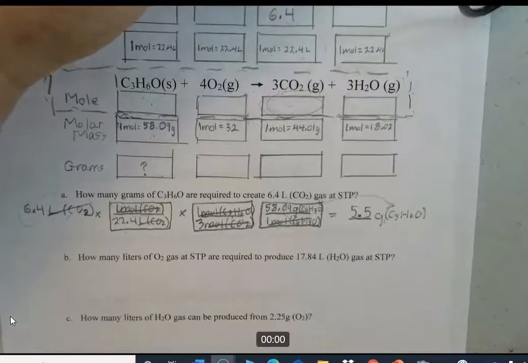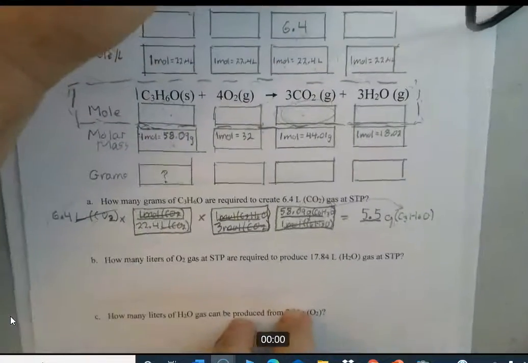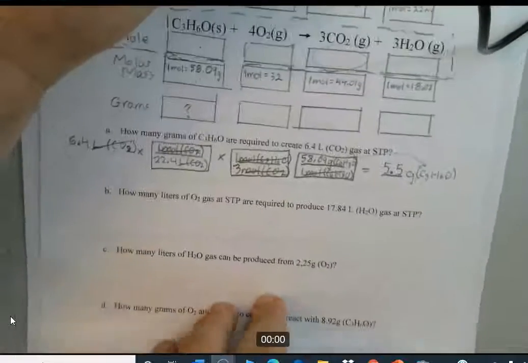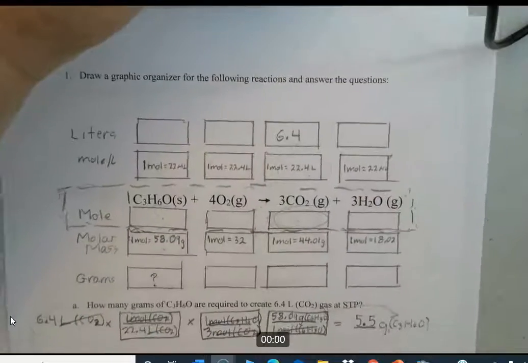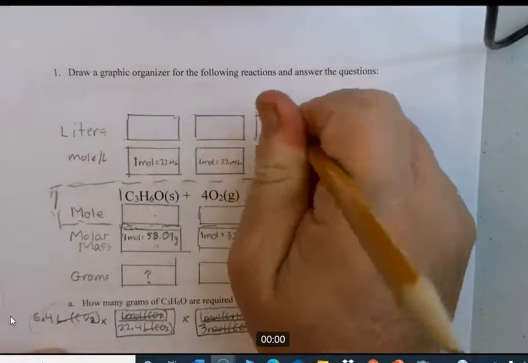Okay, next up. How many liters of O2 gas are required to produce 17.84 liters of H2O gas at STP? Okay, so let's go ahead and erase what we used in the last problem here.